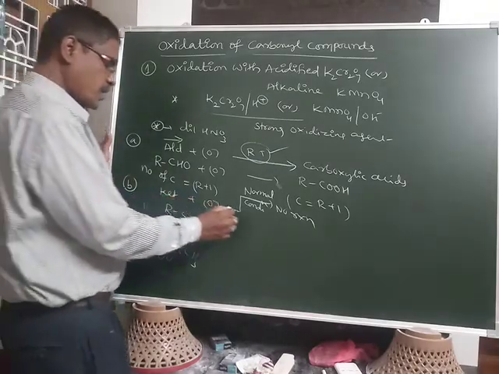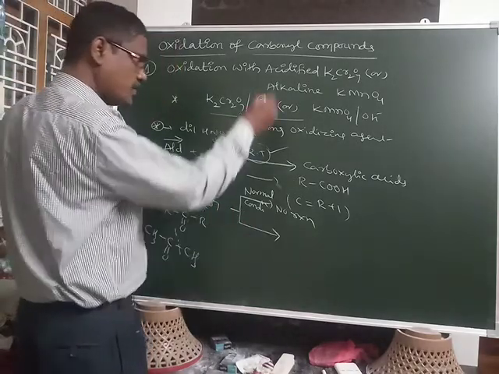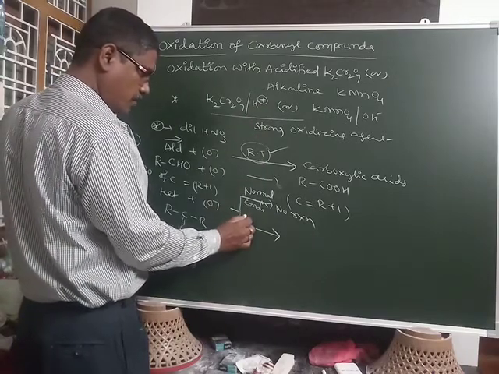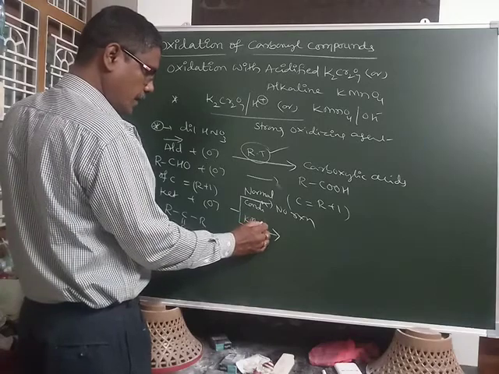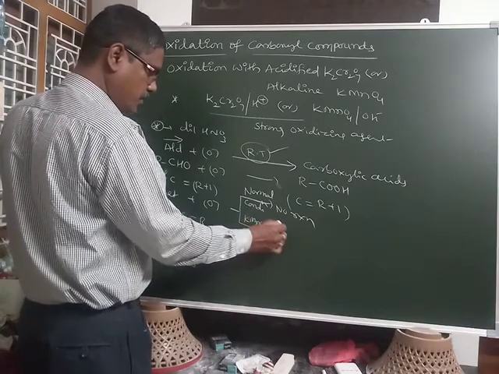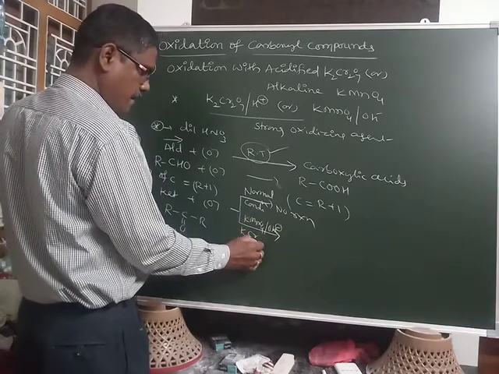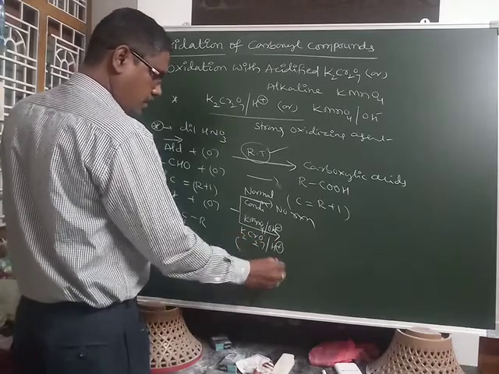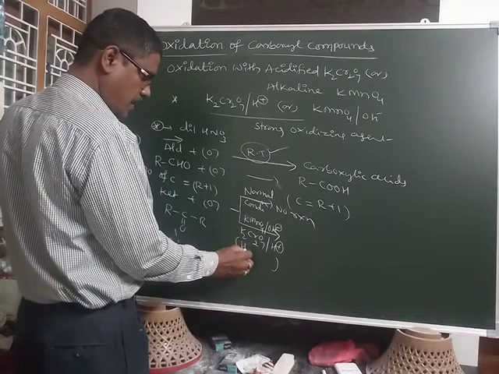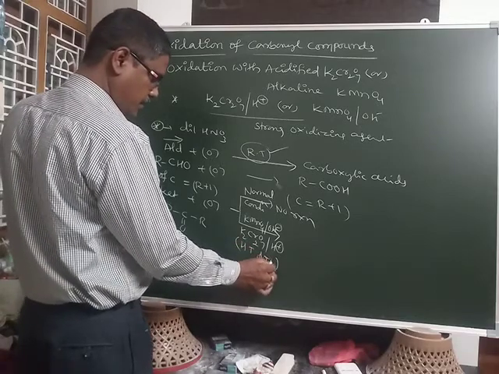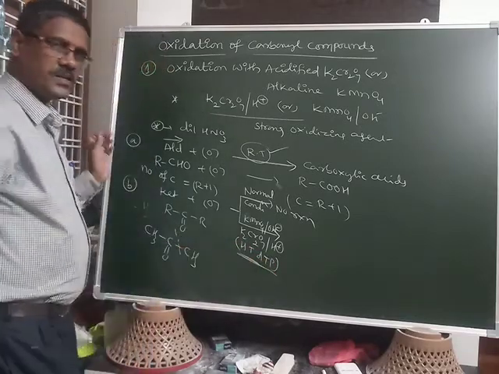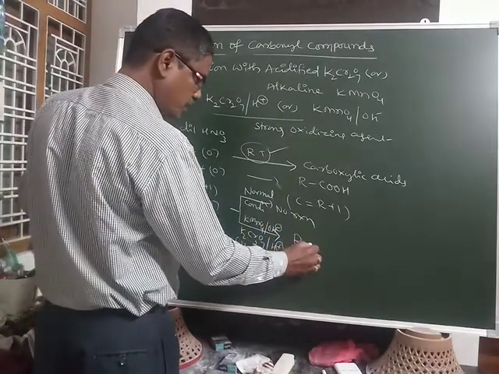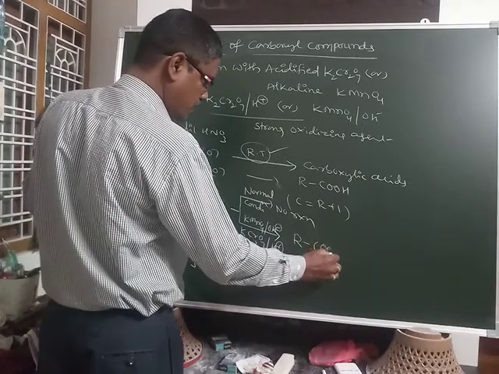When the ketone is subjected to alkaline KMnO4 or acidified K2Cr2O7 at high temperature and high pressure, the ketone also oxidizes into carboxylic acid.